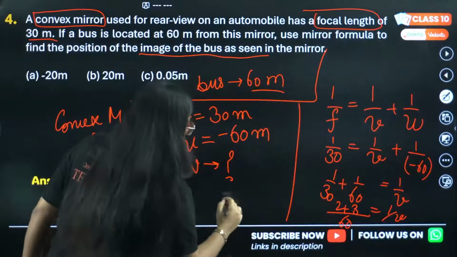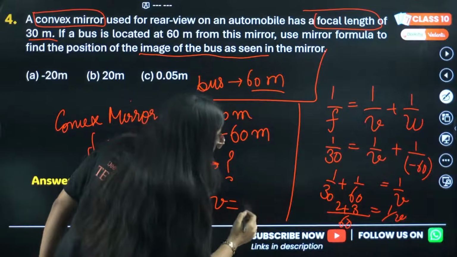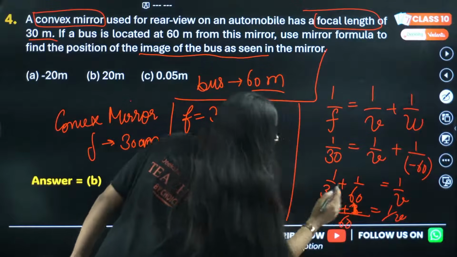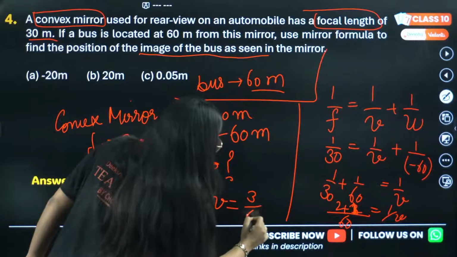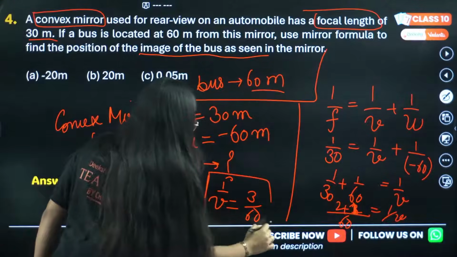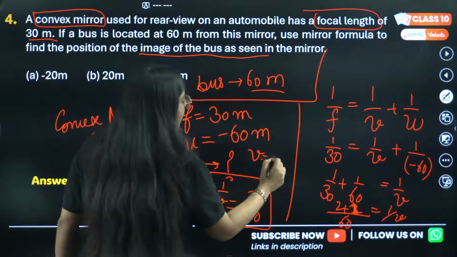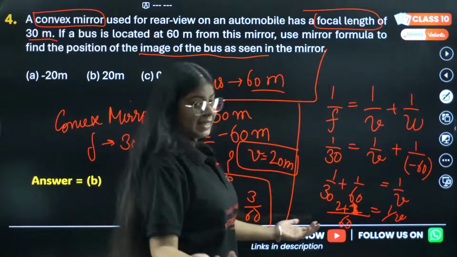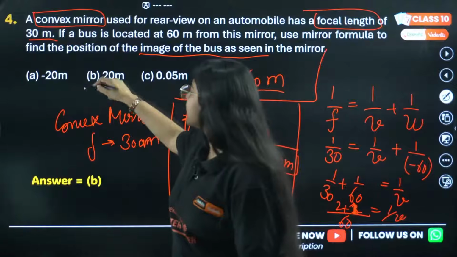Is the calculation correct? Let me know in the comment section. This will be 1, not 3. So 3 by 60 will be 1 by v, and then v will be 20 meter. And that is what our option B is. So option B is the correct one.